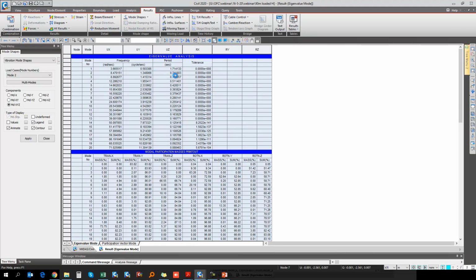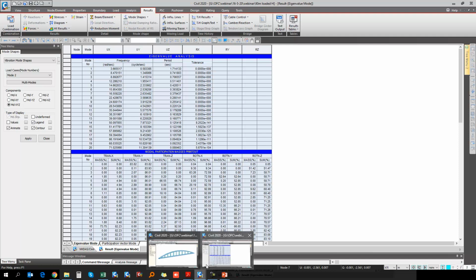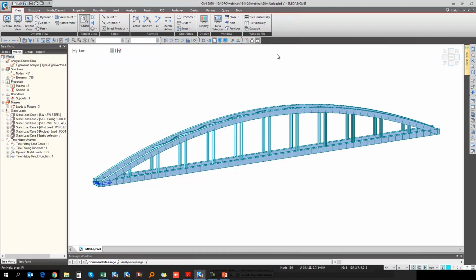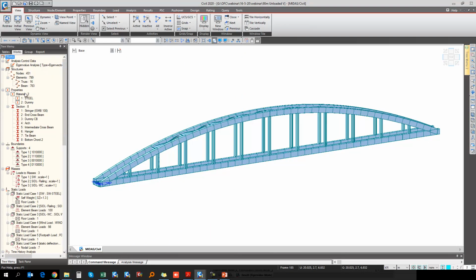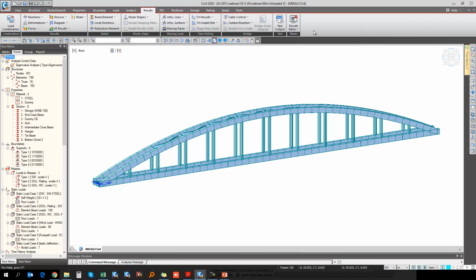The time period of the structure is 1.714 seconds, and the frequency is 0.58335. And similarly, if we check the second model, okay, this is basically for the unloaded condition, and here we are checking the frequency in the vertical direction. It's already analyzed. So if I go to the results